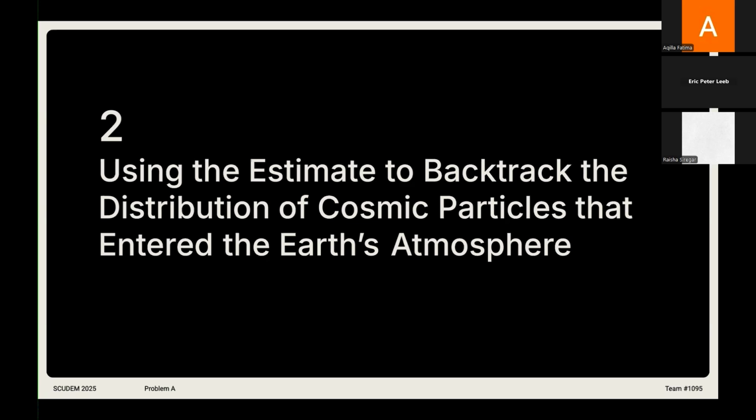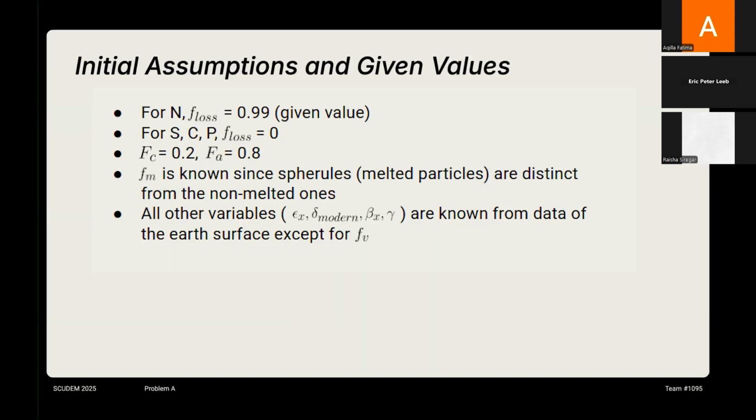Now moving on to question 2, we are going to try to use our estimate to backtrack the distribution of cosmic particles that entered the Earth's atmosphere. So for initial assumptions, first of all, it was mentioned in the paper that nitrogen generally doesn't survive entering the atmosphere, while sulfur, carbon, and phosphorus generally survive falling through the atmosphere. And so we assume that F_loss for nitrogen is 0.99, which matches the given value, and F_loss for sulfur, carbon, and phosphorus we assume to be 0.